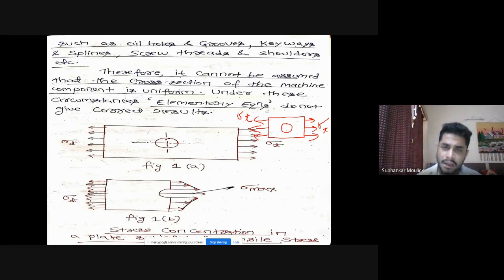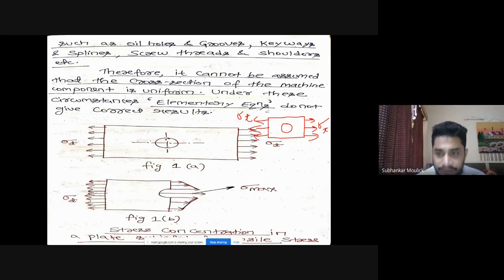Discontinuity means you have made a small hole somewhere in the plate. You have made, say, a keyway somewhere in the plate. You have made a small notch somewhere in the plate. All these are imperfections. All these are dislocations. In the second case, after making a small hole in that paper, easily I can tear it off.